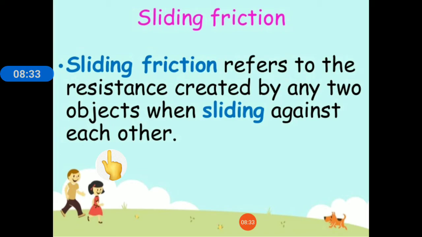For example, when you apply force to an already moving box, in the previous case, we studied that the box was stationary, not moving. Now, if that box is already moving, and you apply force to keep it moving on the floor at that same speed, then that force will be sliding friction. Okay, so static friction will always be greater than sliding friction, because it is always easier to move an already moving object than a stationary object.